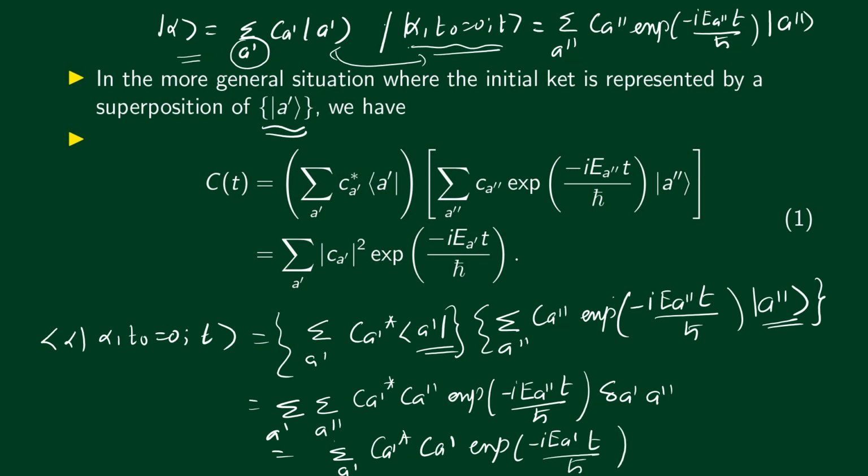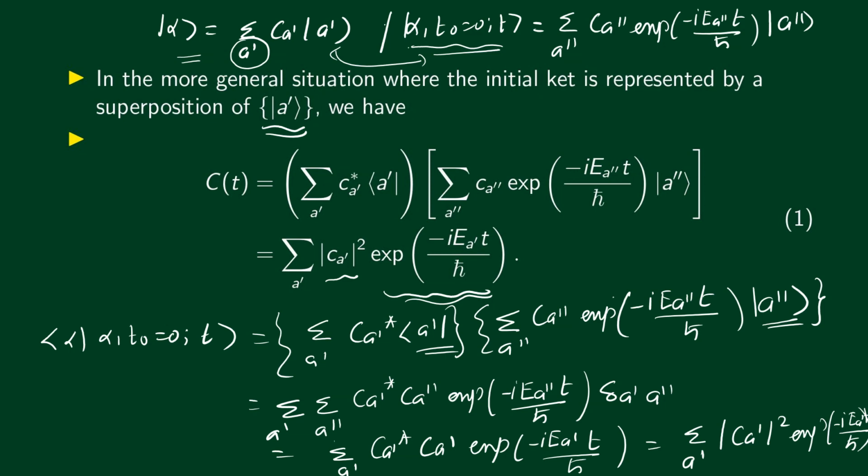Now what is this? This is modulus of c_a' squared. So the correlation amplitude is the sum over a prime of modulus c_a' squared exponential minus i E_a' t divided by ħ.